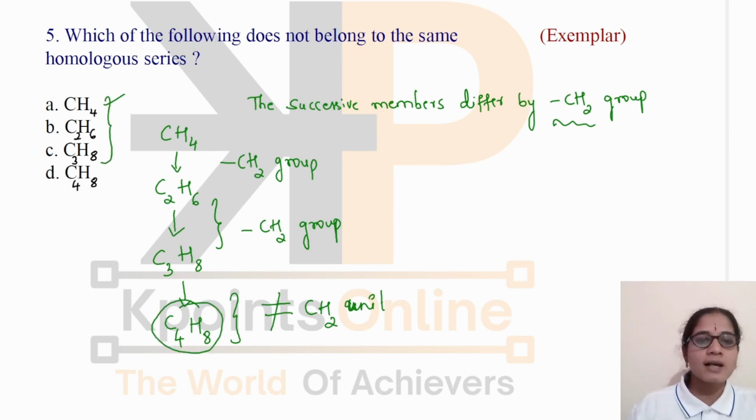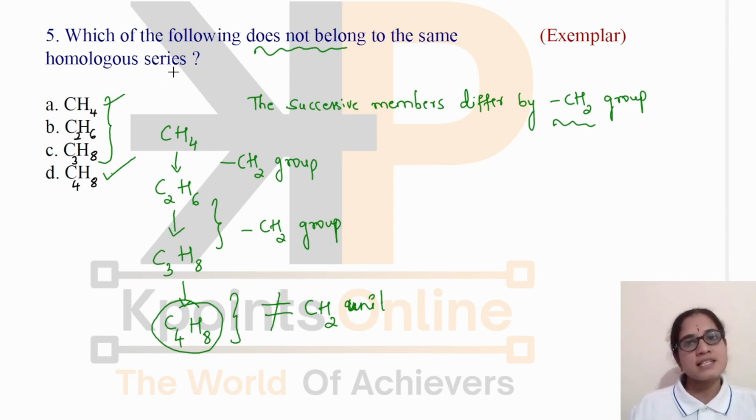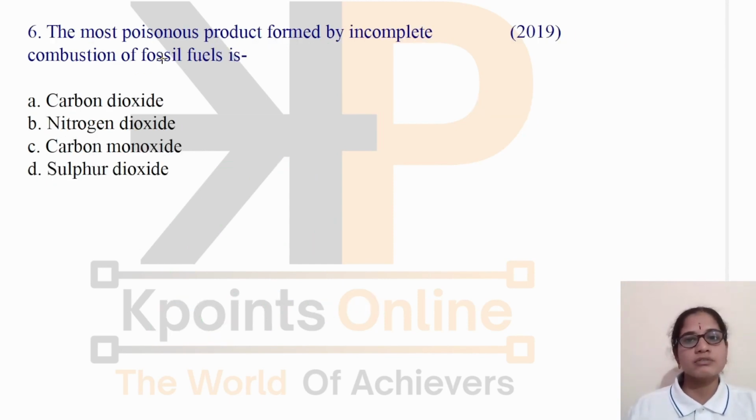All these three belong to the same homologous series as they differ in their molecular formula by a CH2 group. This one does not belong to this homologous series. Yes, option D is the correct answer, as they have asked which does not belong to the same homologous series. All these belong to the same homologous series, whereas option D, that is C4H8, does not belong to the homologous series. Next, the most poisonous product formed by incomplete combustion of fossil fuels is: carbon dioxide, nitrogen dioxide,